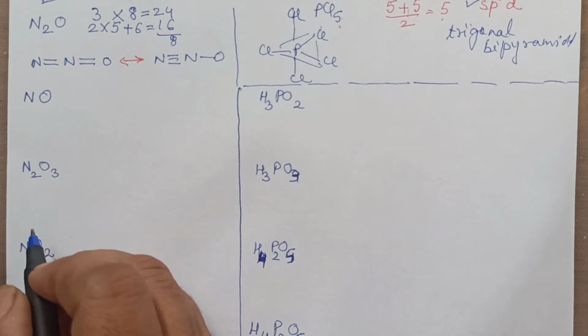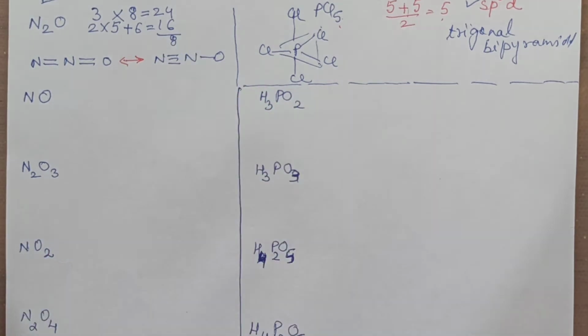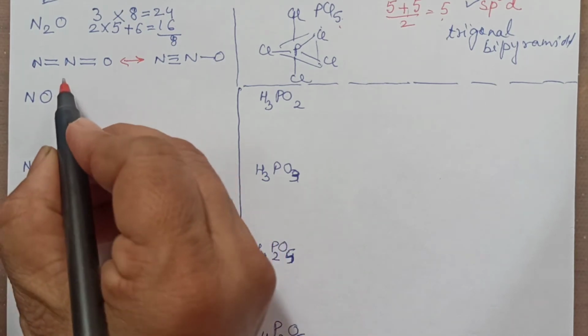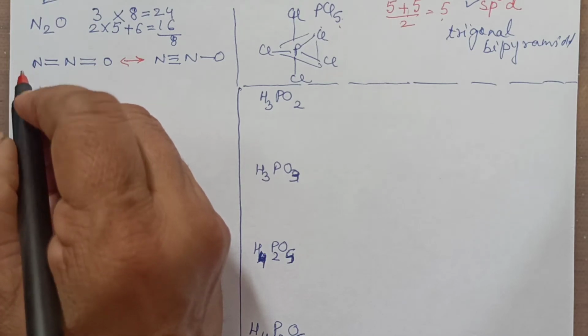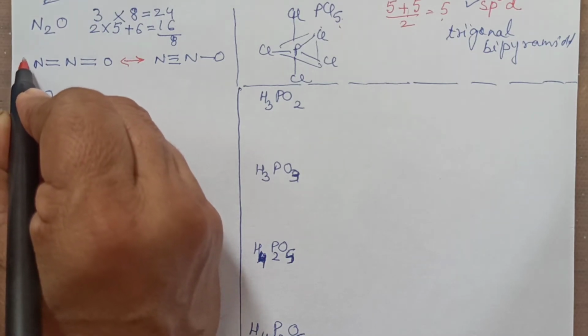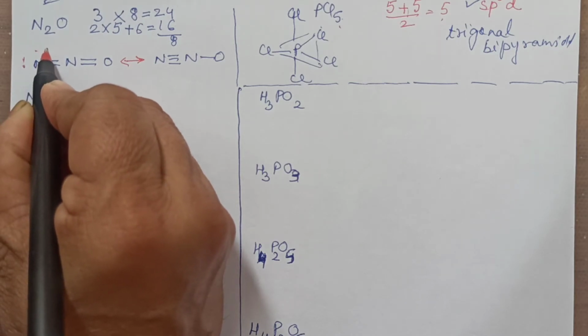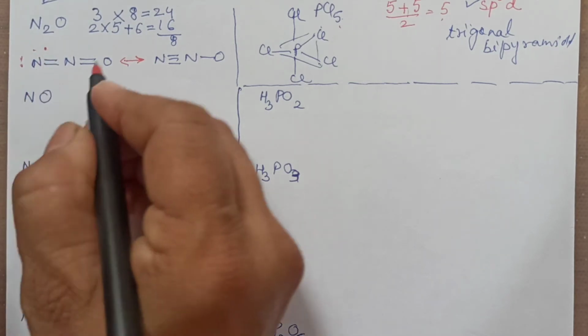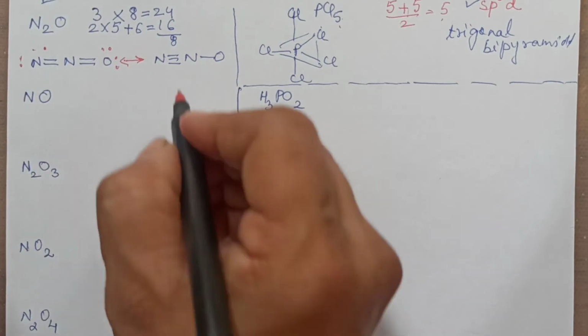Now we had 16, out of which we have used 8, so 8 more are left. So we will try to complete their octet. Now this center nitrogen is already having 4 bonds, so octet is achieved. So now we will draw here 1, 2, 3, 4, completing the octet for this one. 1, 2, 3, 4 here. Octet achieved.